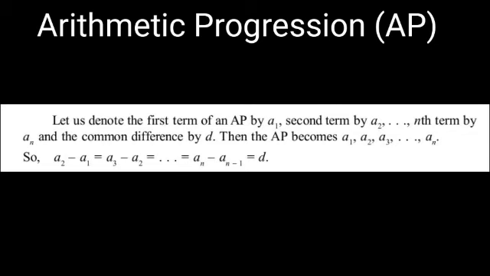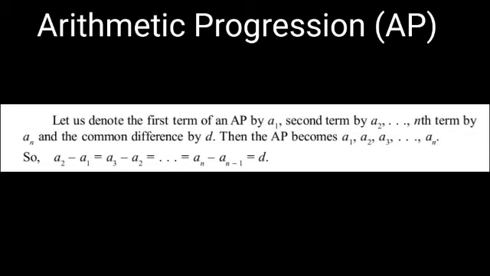Then, now we can say that the arithmetic progression becomes A1, A2, A3, and so on up to AN. So, A2 minus A1 will be equal to A3 minus A2, which is equal to A4 minus A3, and so on up to the last term AN minus AN minus 1.